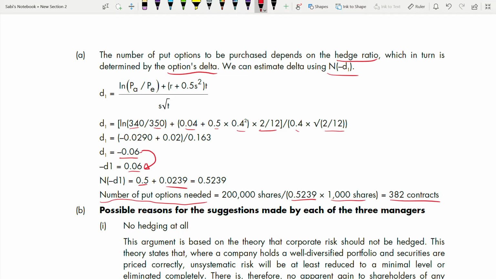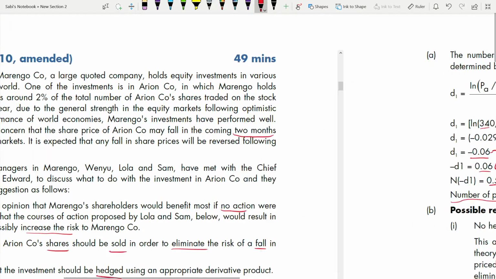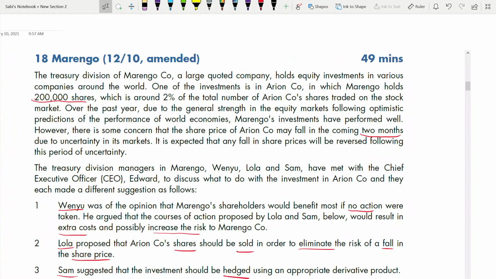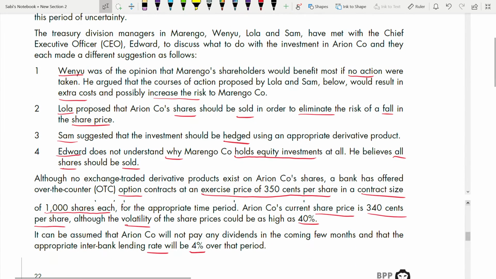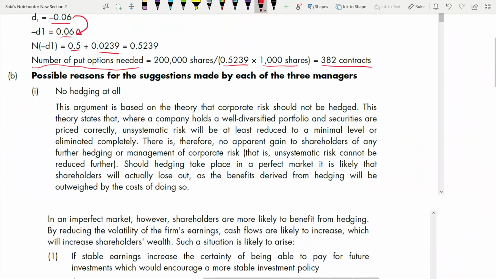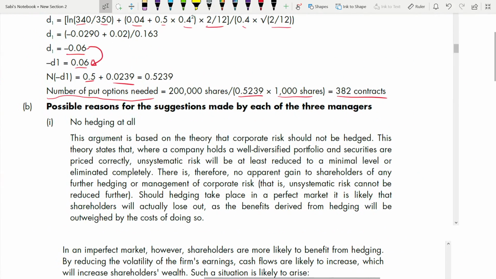We need to round up. How do you get 1000 shares? Because the contract size is 1000 shares each. So you need to multiply by 1000.